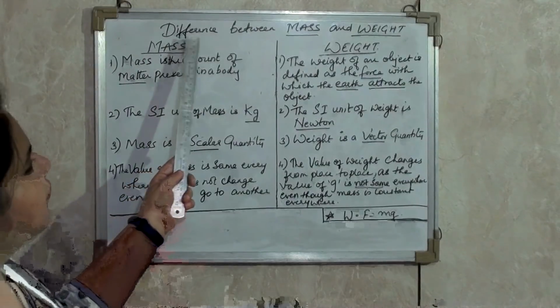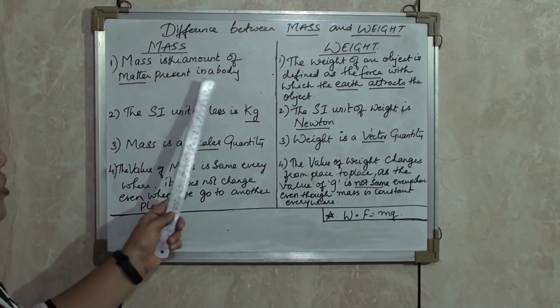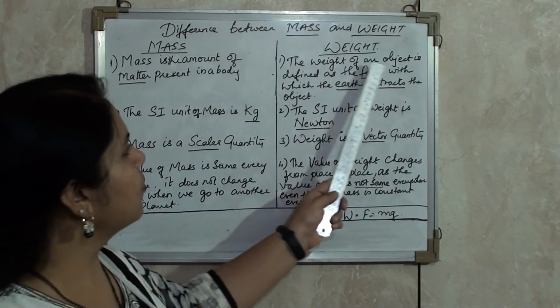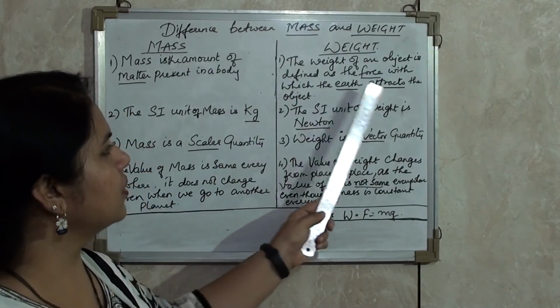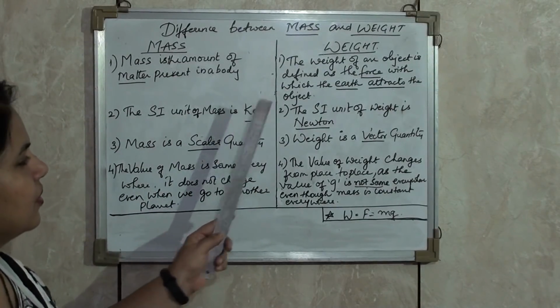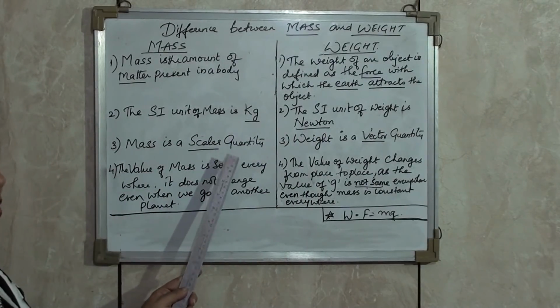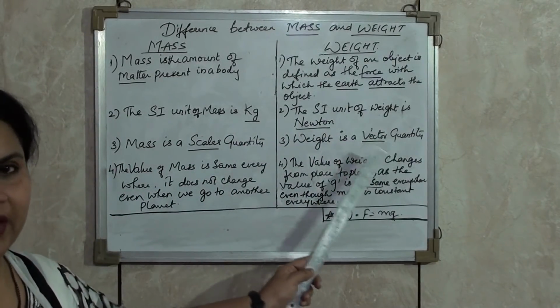Now let us study the difference between mass and weight. Mass is the amount of matter present in a body. The weight of an object is defined as the force with which the earth attracts the object. The SI unit of mass is kg, the SI unit of weight is Newton. Mass is a scalar quantity, weight is a vector quantity.